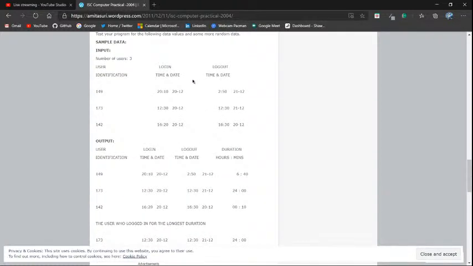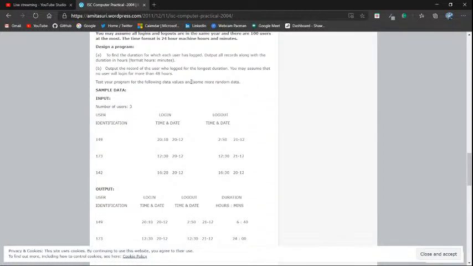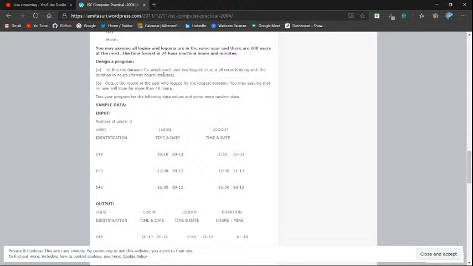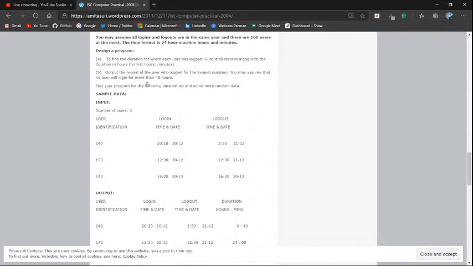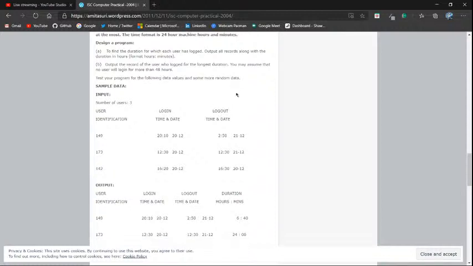So is there an example? So firstly the user. You may assume that no user will log in for more than 48 hours. All right, fine. Test your program for the following data values and some more random data.